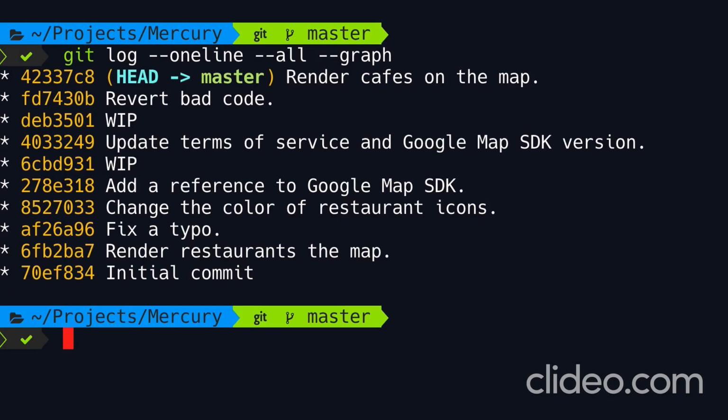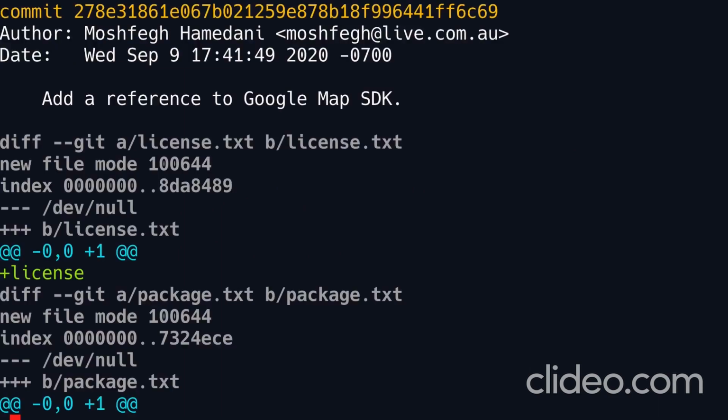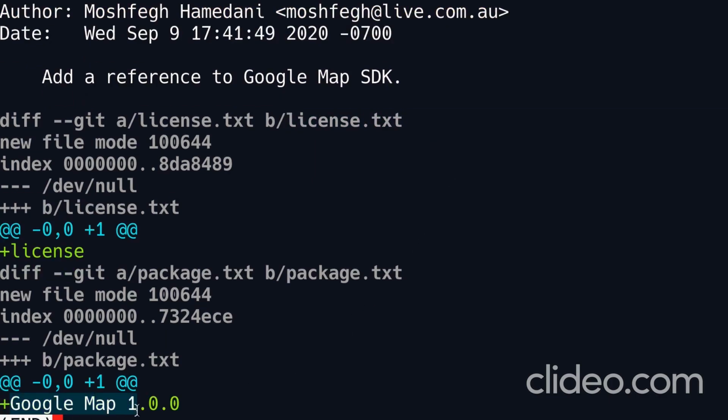Now, if you paid close attention, you probably noticed that the commit IDs are different. So here's the new ID of the commit that we changed. Let's copy this and run git show. So now in this commit, we have 2 changes. We introduced a new file, license.txt, and we added this line to package.txt. Perfect.